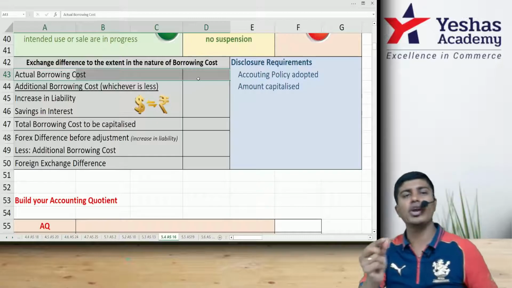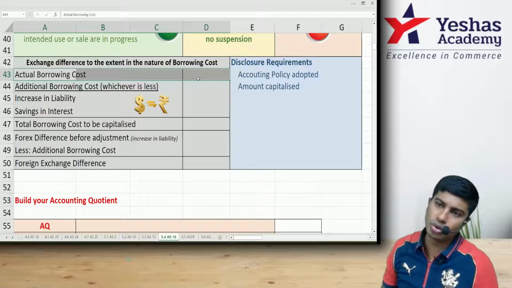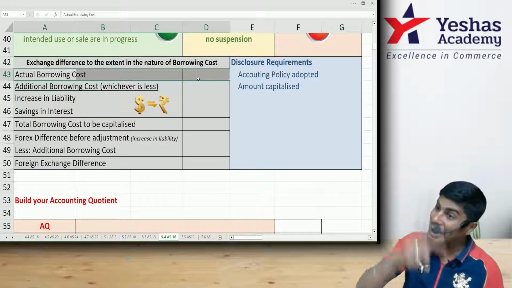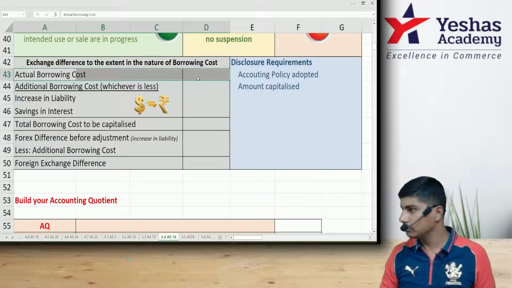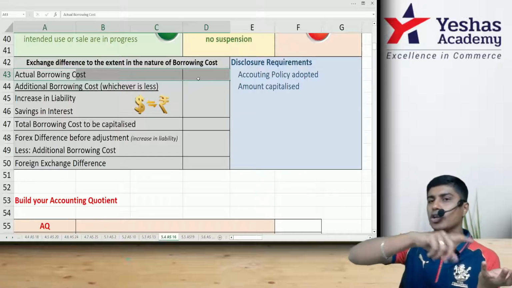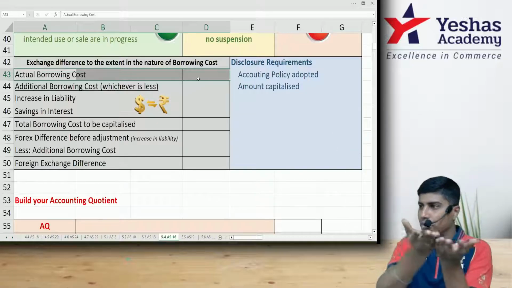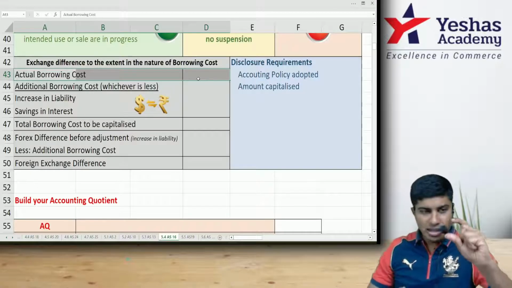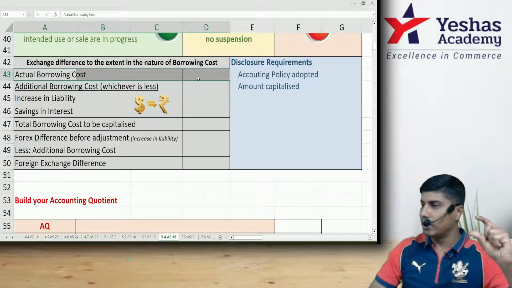There is some additional borrowing cost which you should identify. How do you do that? Very simple. Identify how much interest you would have paid if you had taken the loan in India. You get some interest. You identify the interest that you paid because the loan is in a foreign country. Compare them. You saved some money. You paid some lesser money as interest. This is point A. You keep it on one side.